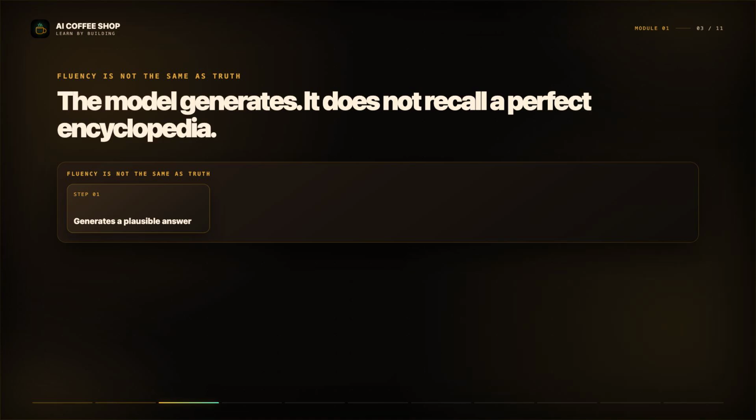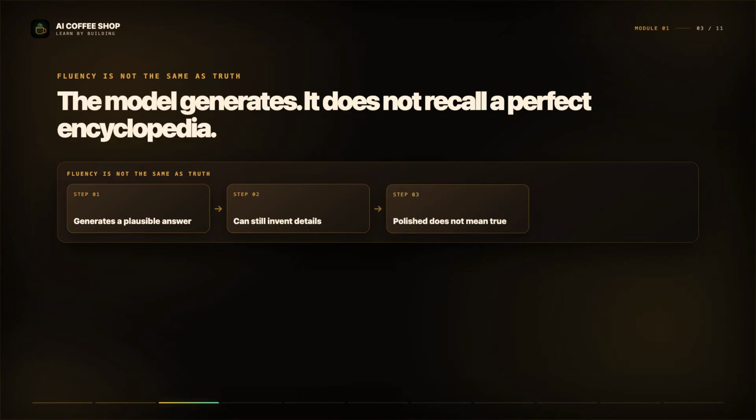That is why the same model can explain an idea, summarize a document, write useful code, and still confidently invent a function, a citation, or a detail that does not exist. The output can sound polished because fluency is one of the model's strengths. Truth is a separate property that still needs evidence.